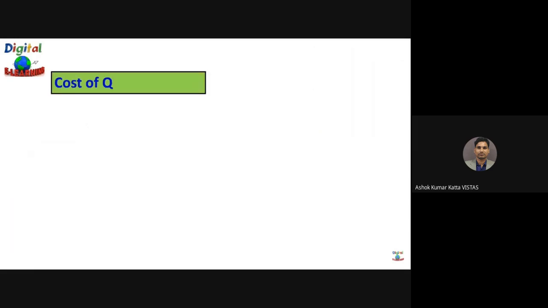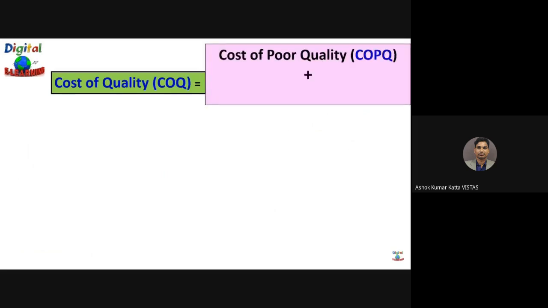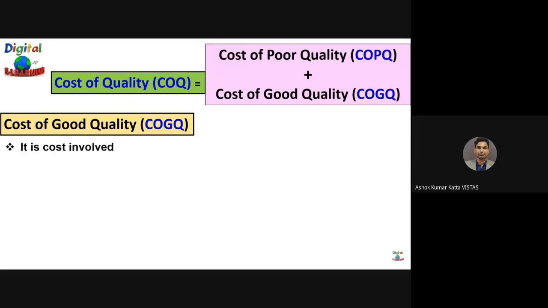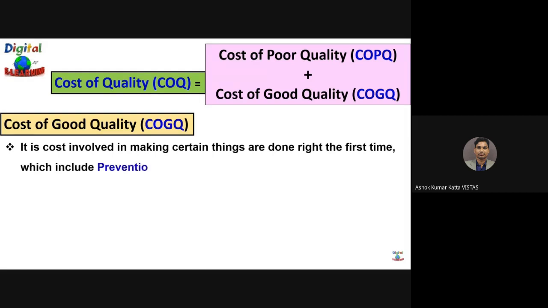So the cost of quality is basically a sum of two components: cost of poor quality and cost of good quality. When we talk about cost of good quality, which is also known as cost of conformance, it is the cost involved in making sure things are done the right way the first time, which includes prevention cost and appraisal cost. So when we talk about the prevention cost,